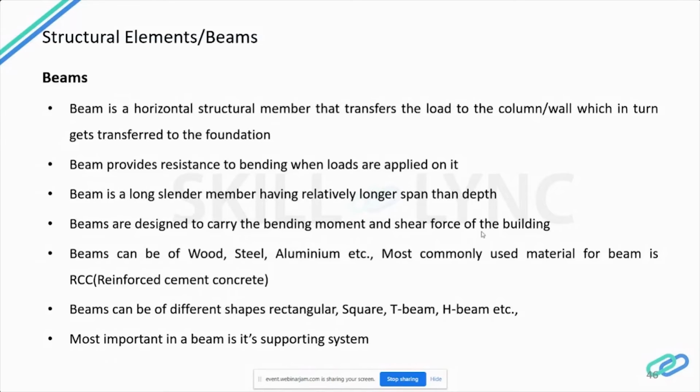Nayan is asking, is column a tension member or compression member? Column is a compression member. I've specified this in my earlier slide. Column is a compression member.